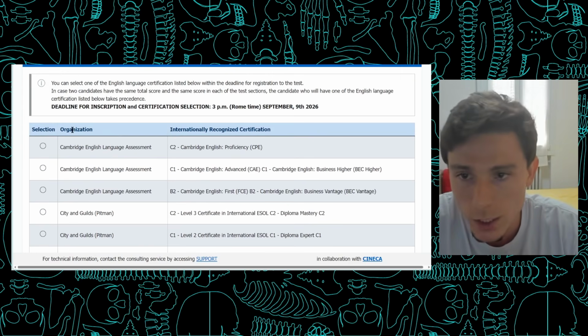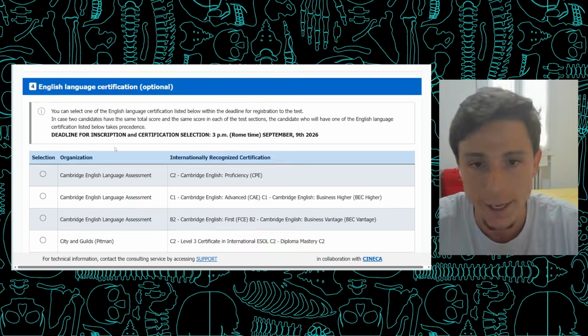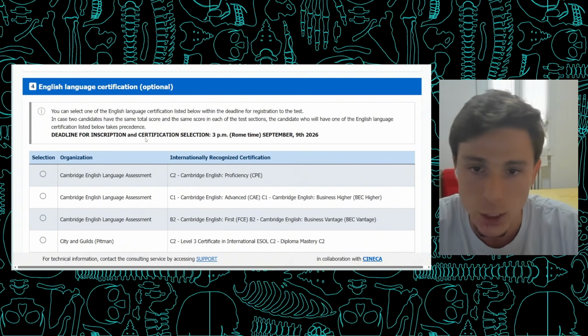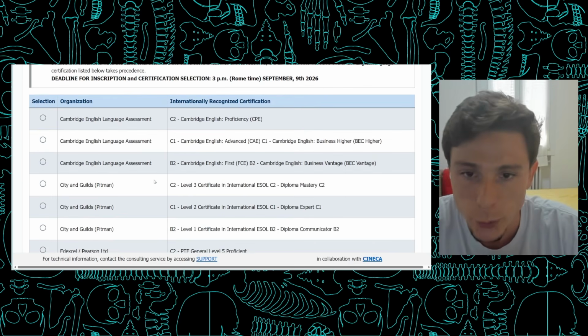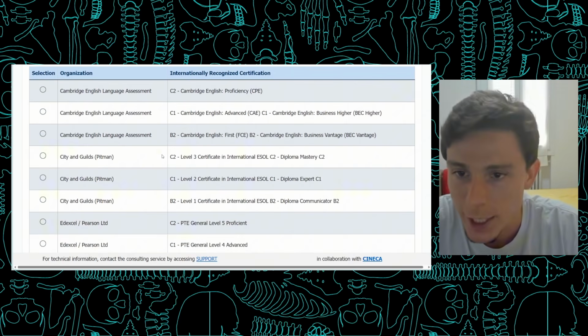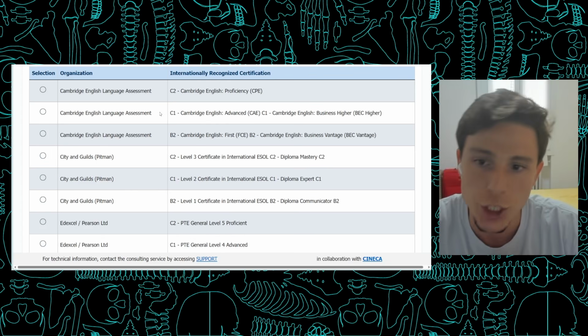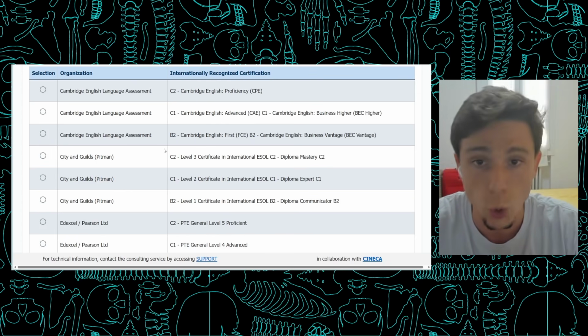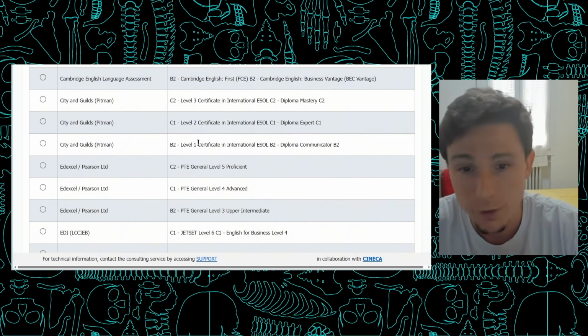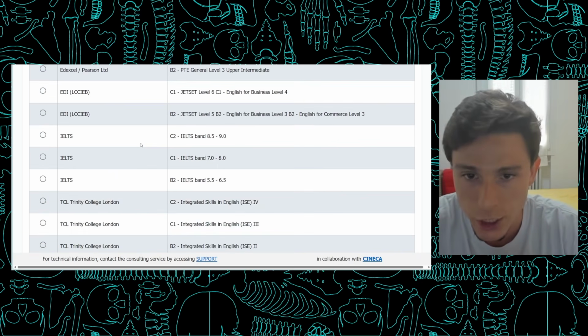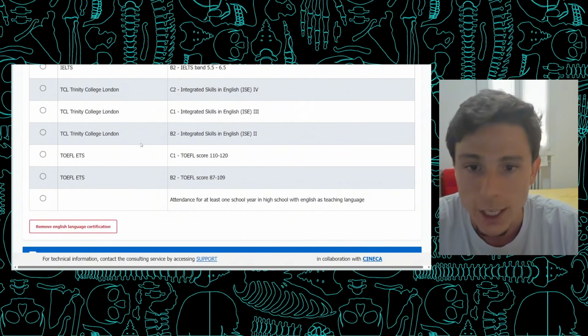Now, this was an important section, because back then, if your score was exactly like the score of a lot of other people, a language certificate would make you stand out and put you in an upper position. Nowadays, with the new regulation, it is a lot more important to score well in biology, chemistry, and physics than to have a language certificate. So don't panic, because this is actually not important for now. Later on, some universities might request it, others might not.